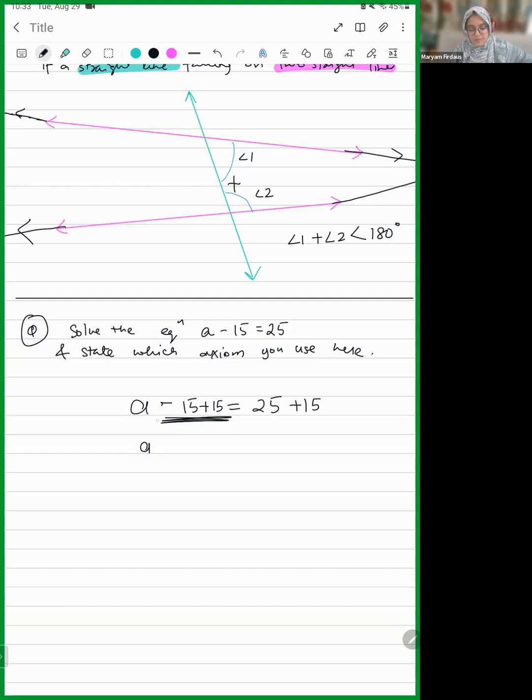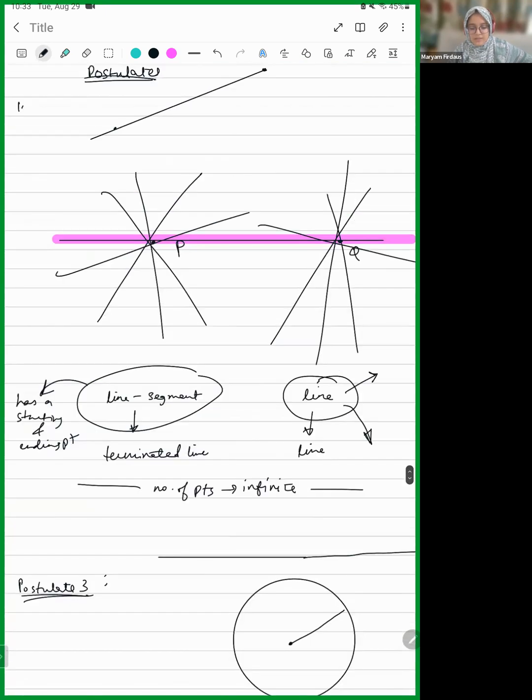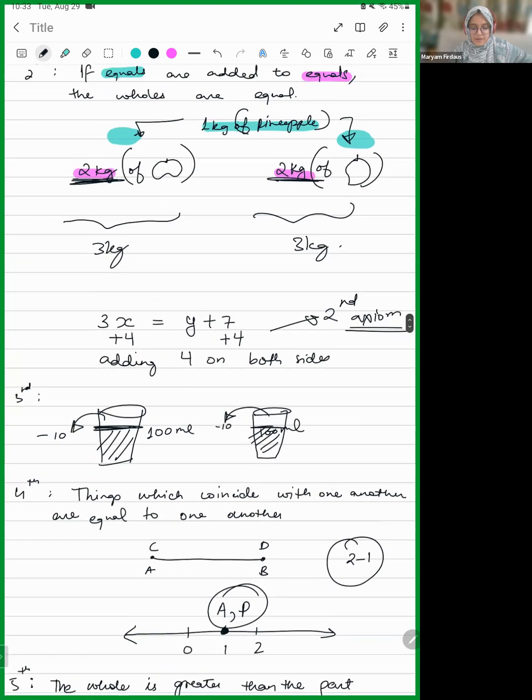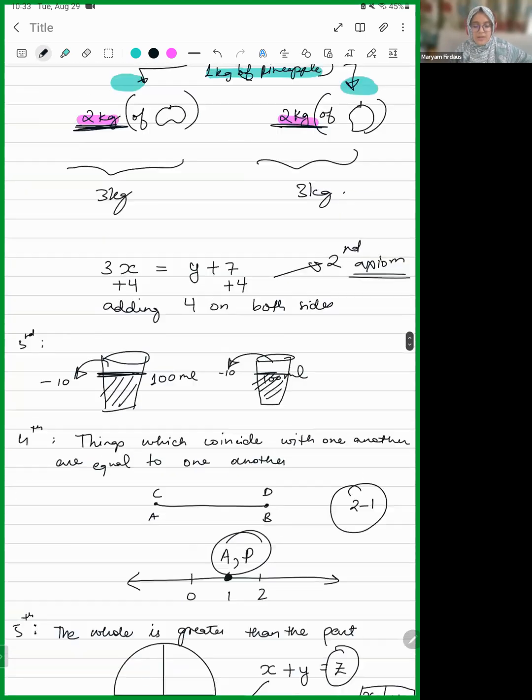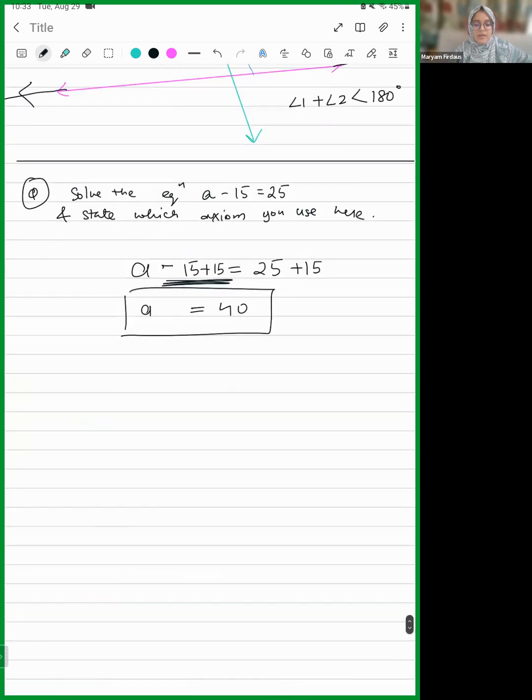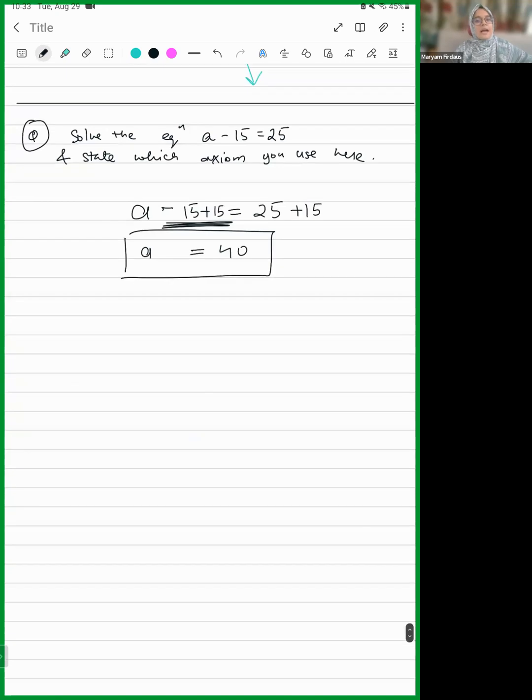15 minus 15 plus 15 becomes 0. And 25 plus 15 becomes 40. We are using the second axiom. Very good. And you have to state the axiom also. If equals are added to equals, then the wholes are equal. Okay? Is this clear? Yes, ma'am.